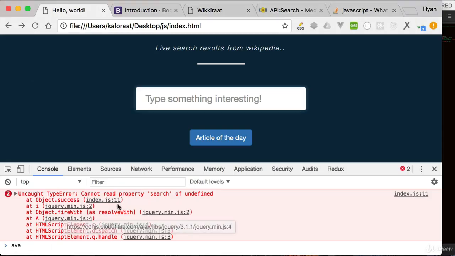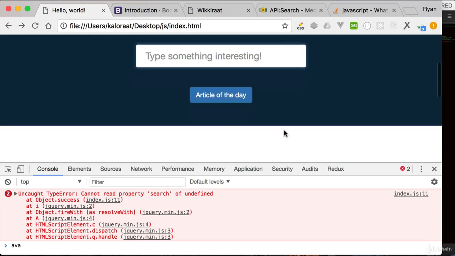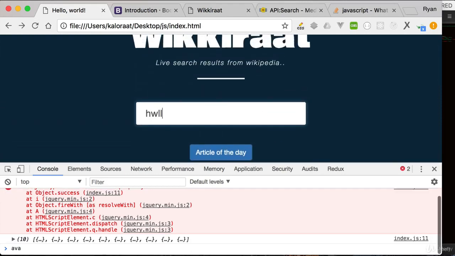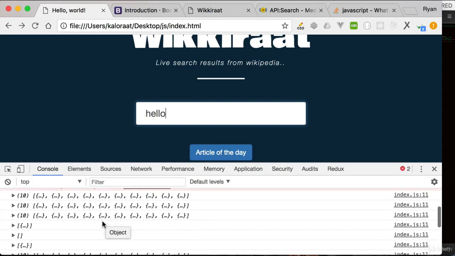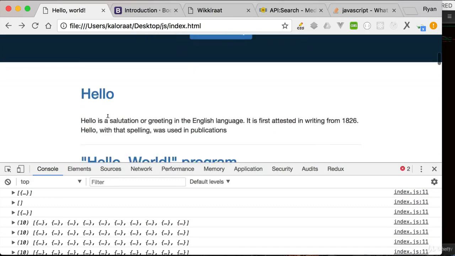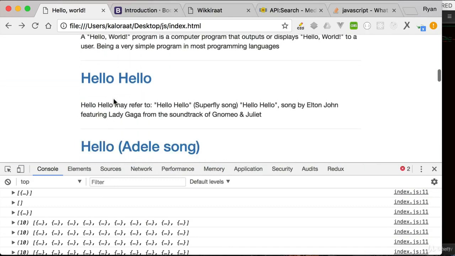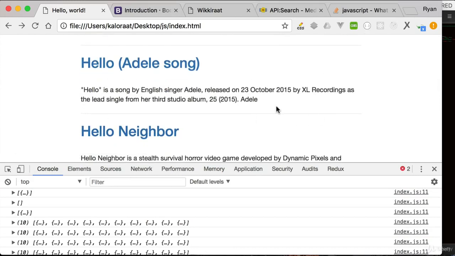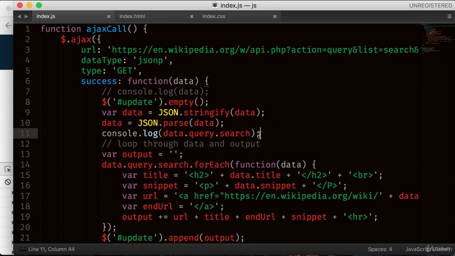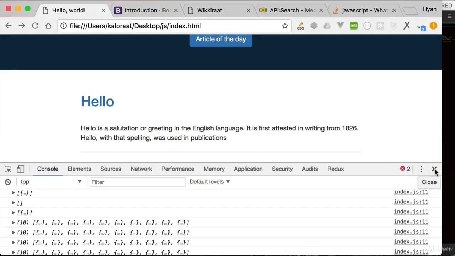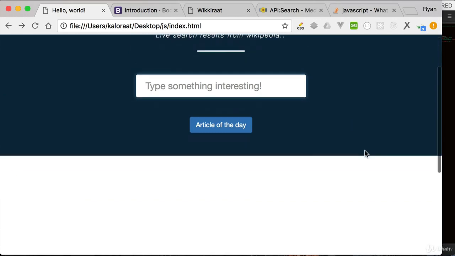So I was getting this error and I was thinking what is wrong, but actually it's working, because it takes some time to fetch the data. That's why we get to see that in the first place, but it's definitely working. If you go down, you can see that the result has been automatically populated. It has the horizontal line break, we have the title that is clickable, and the snippet, so everything is working perfectly fine. This is how I was investigating with the console, and I could see everything is working fine.